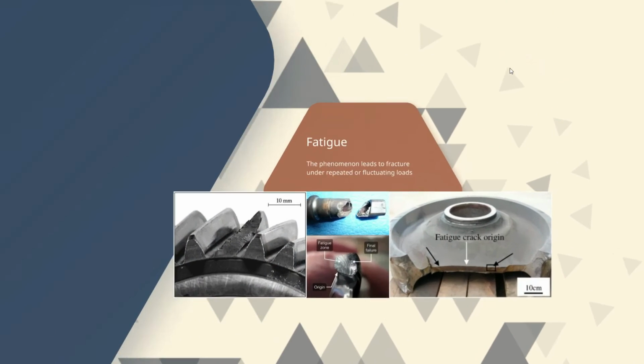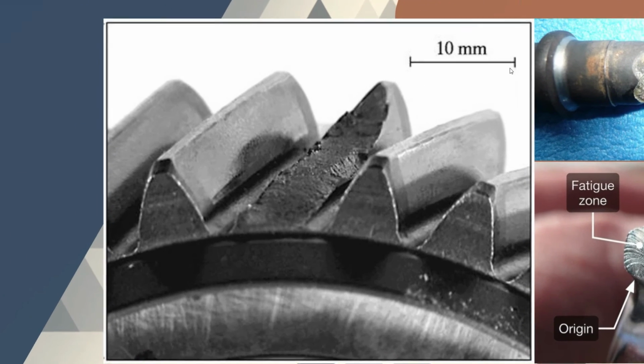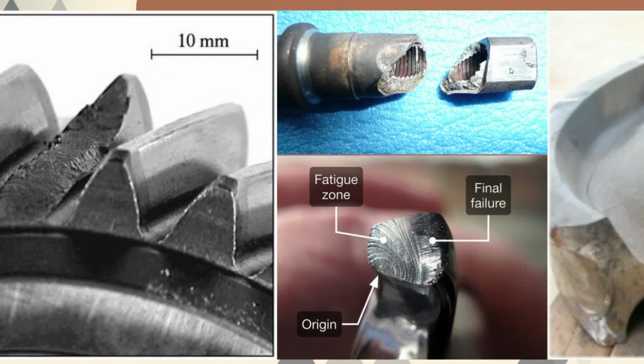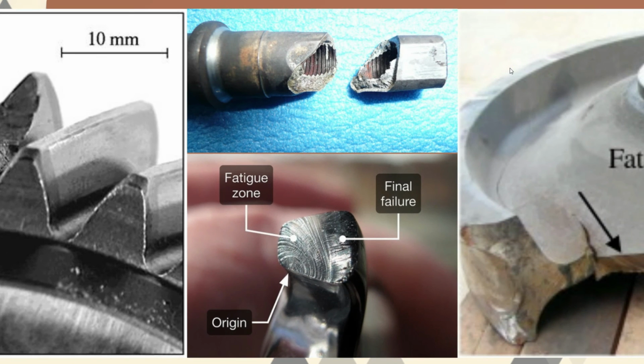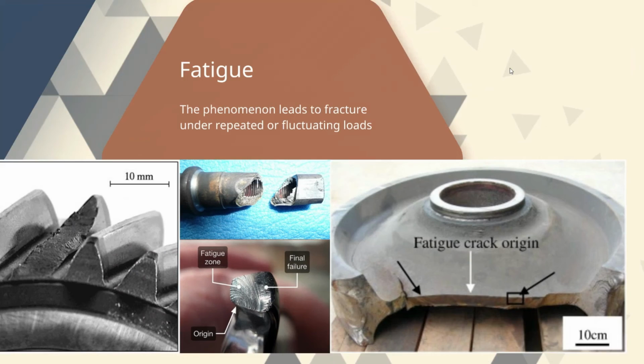Fatigue. Fracture of a material because of repeated or fluctuating loads is called fatigue. Fatigue fractures are progressive. At the beginning stage, the crack size would be very small and gradually increases under the action of fluctuating stresses. Here is the image of fatigue fractures that happened in multiple components.